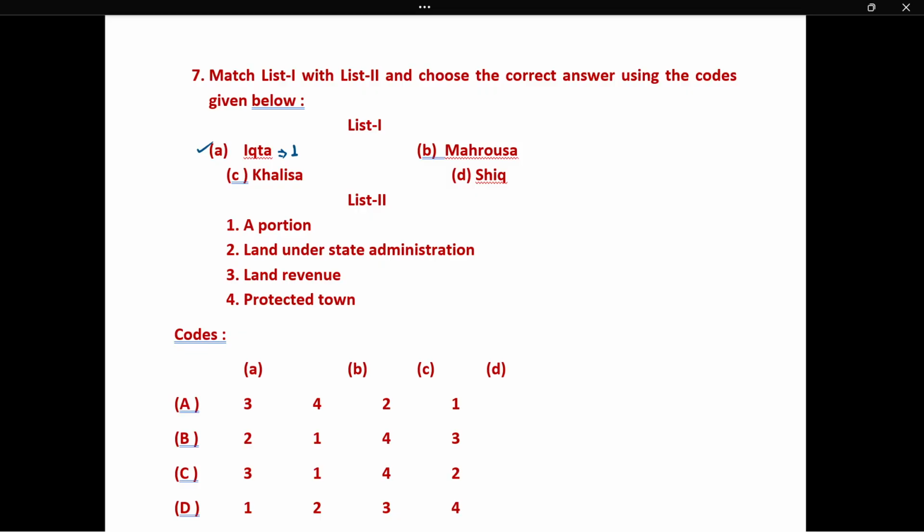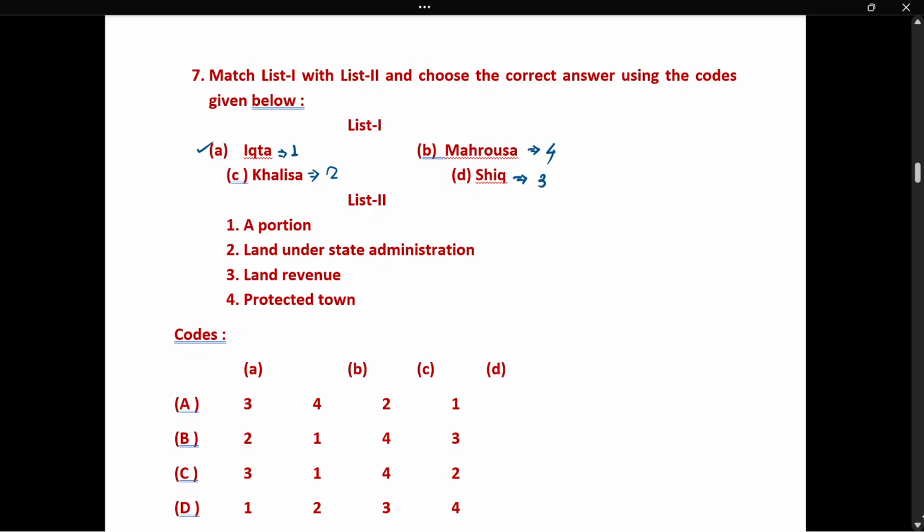Next, Maharuza. Maharuza is like a town which is protected, like a protected town. Option C, Kalisa. Kalisa means that land which is under the state administration. Land under state administration, and which is left, is a land revenue. So our correct order is 1, 4, 2, 3.